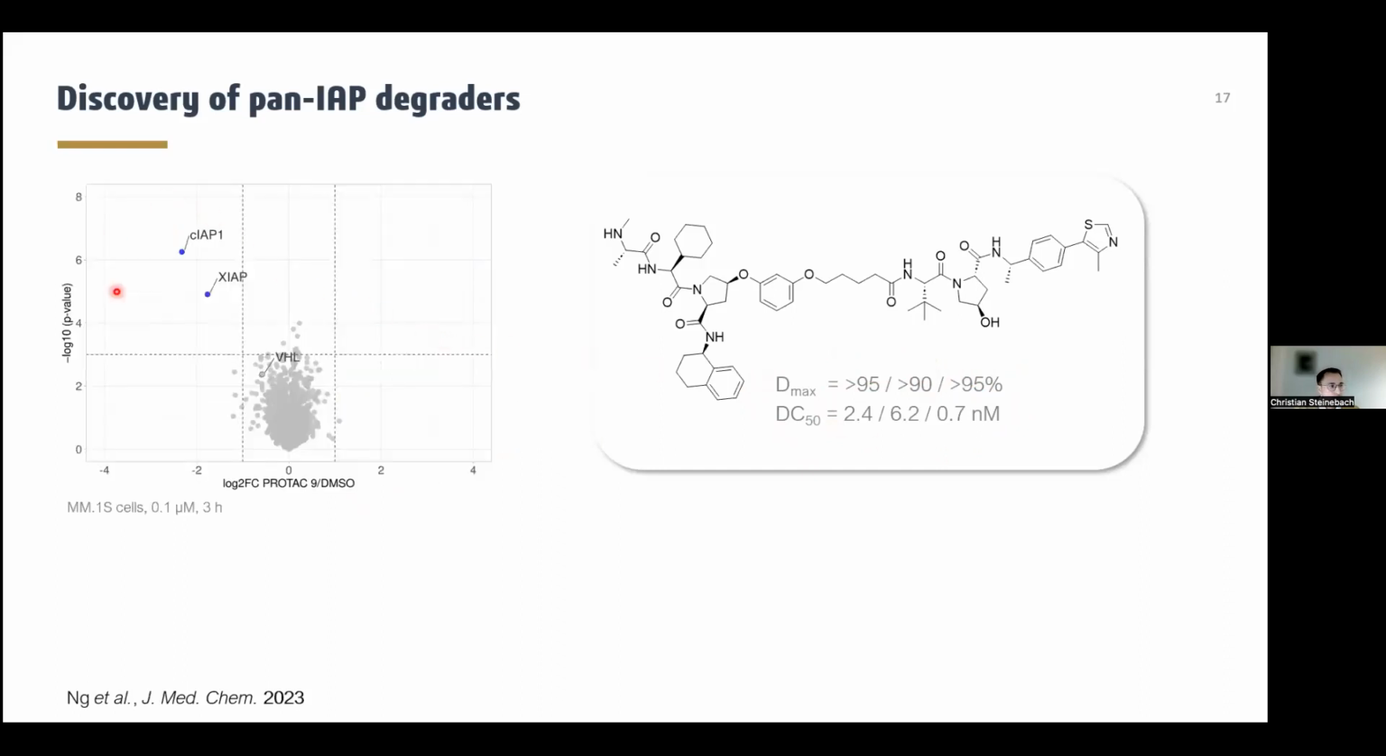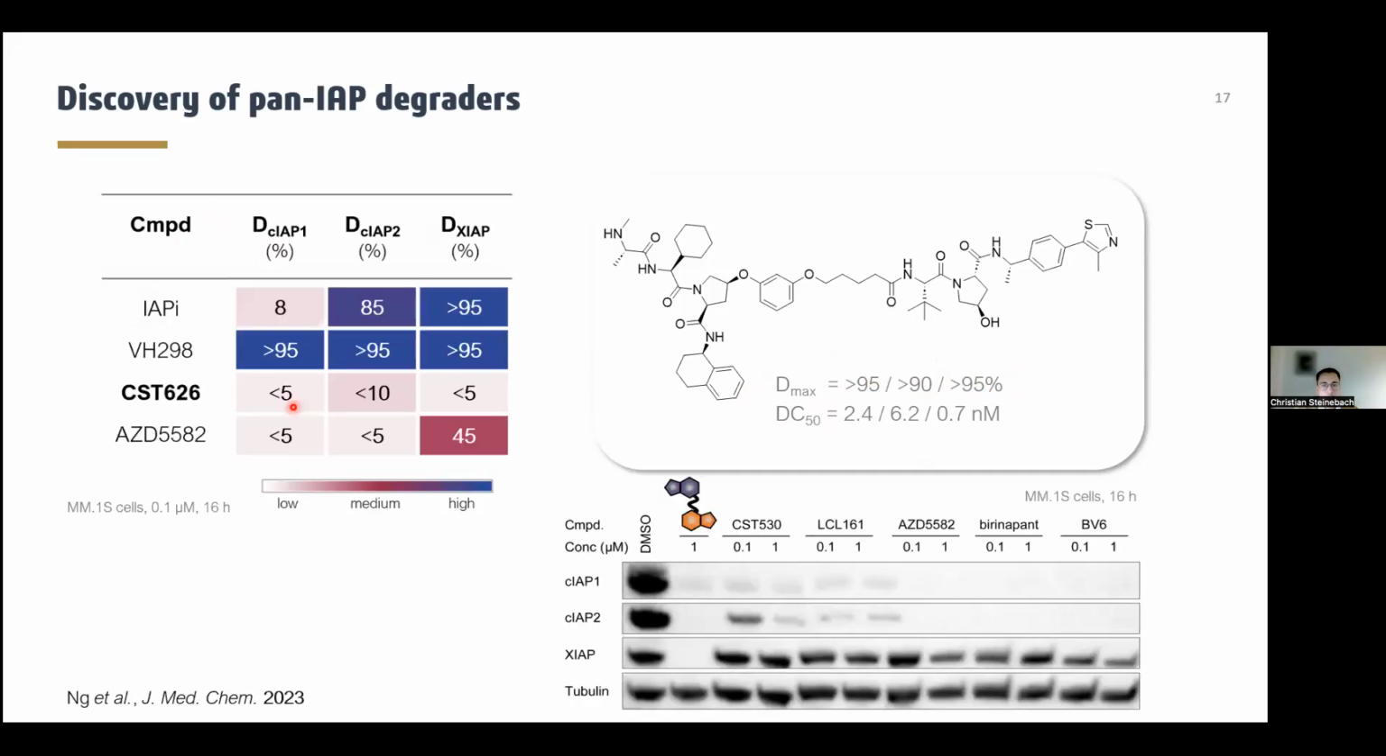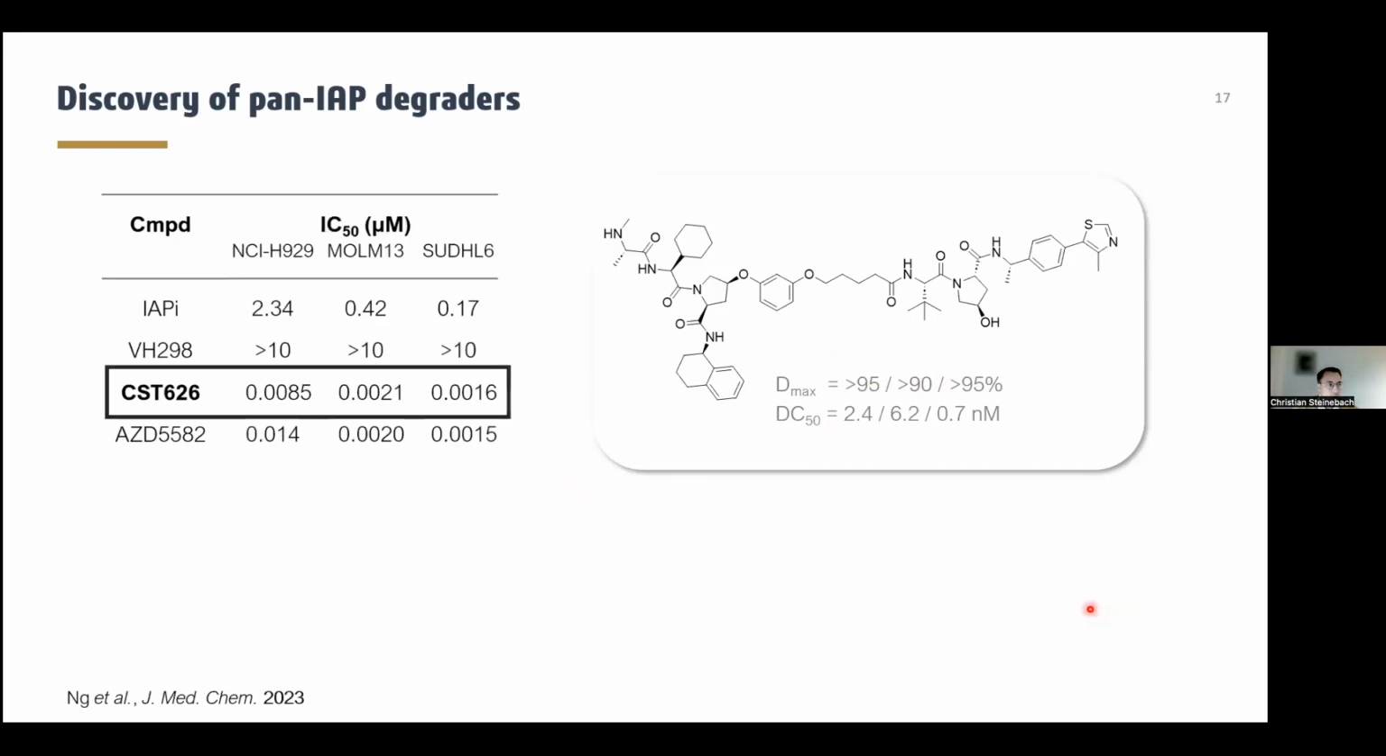The selectivity for the IAP degradation was also confirmed by proteomic analysis. And in this Western blot, you can nicely see again that this heterobifunctional molecule induces a pan degradation of all the 3 IAPs, whereas this was not possible with monovalent or bivalent SMAC mimetics. This also translated into potent cell-killing properties that were at least competitive with advanced compounds such as AZD.